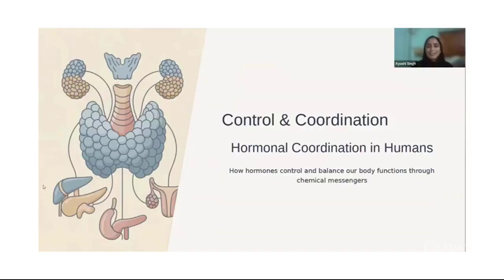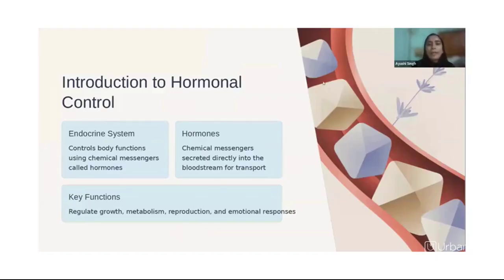Students, so today we are going to talk about control and coordination, and this is the last topic of the chapter, where we'll talk about hormonal coordination in humans particularly. We have discussed the nervous system, right? Now we'll talk about chemical coordination, how that happens in the body. The endocrine system is the one which controls our chemical messengers, or the hormones, if we talk about it specifically.